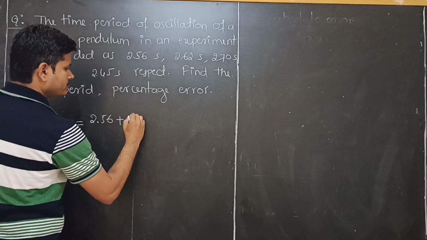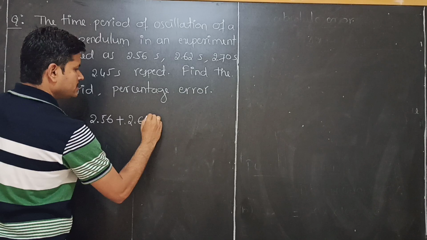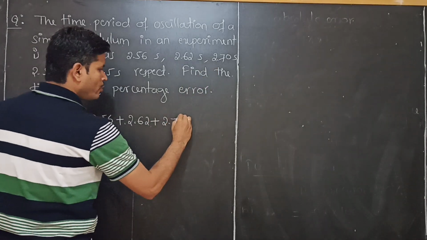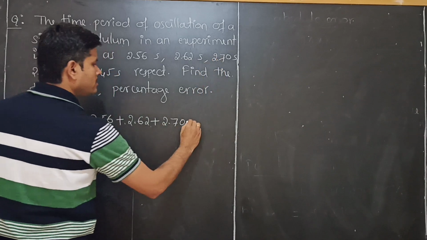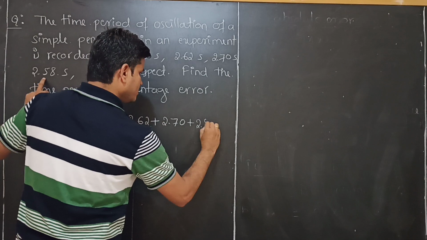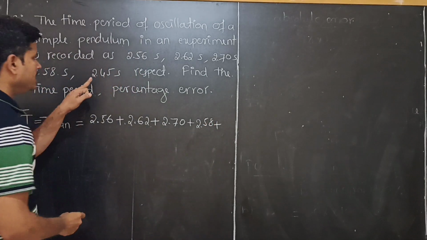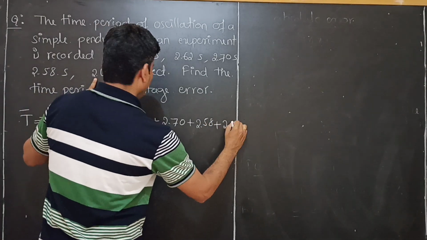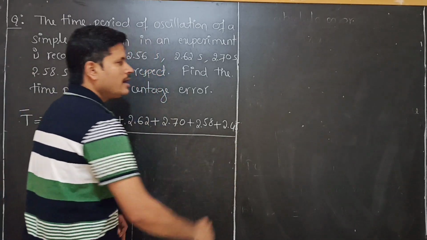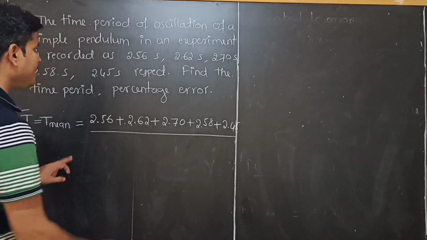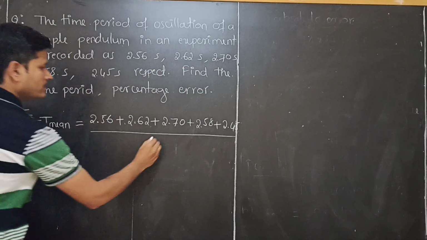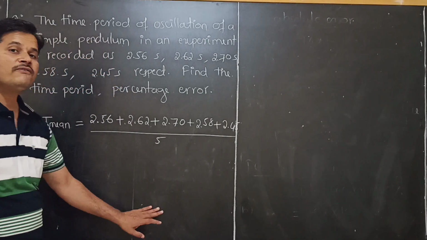2.56 plus 2.62 plus 2.70 plus 2.58 plus 2.45, whole divided by how many times he has calculated the time period? 1, 2, 3, 4, 5. Therefore, the number of times is 5.